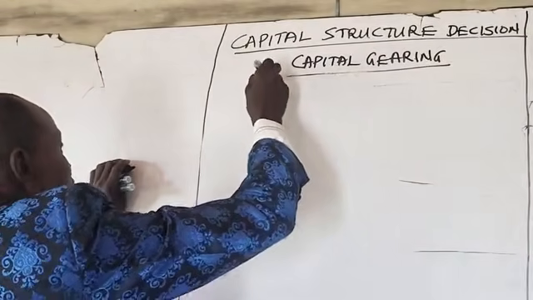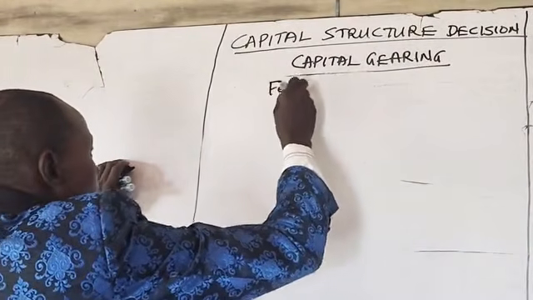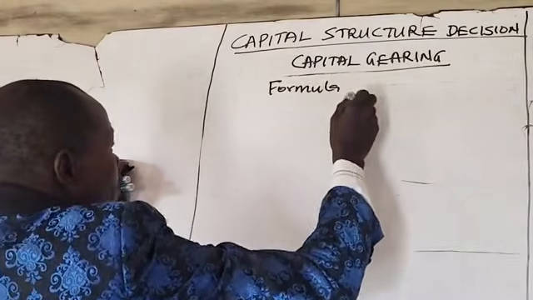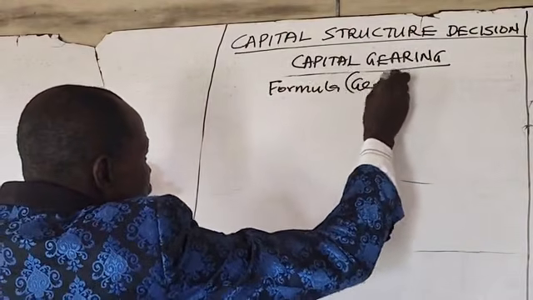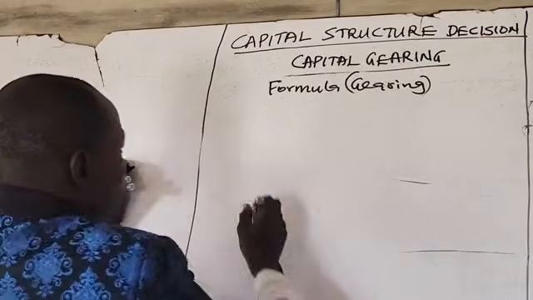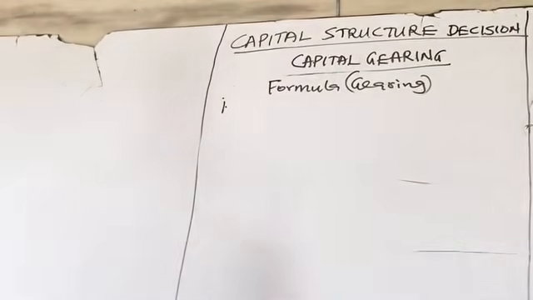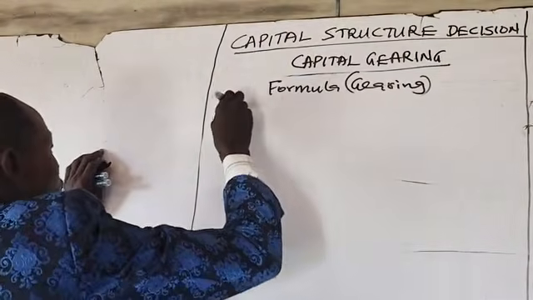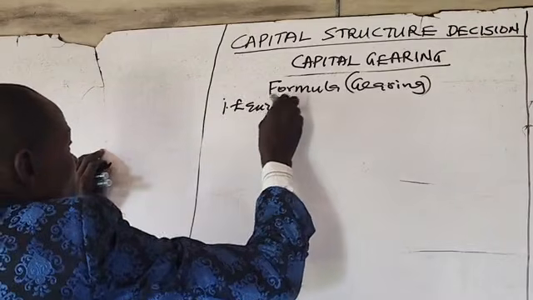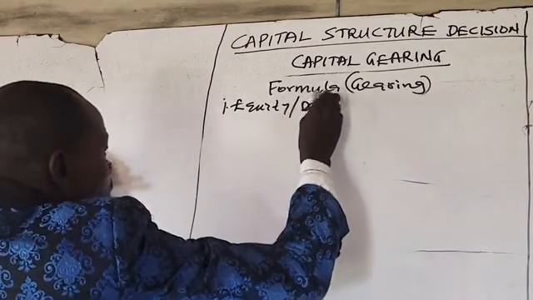Formula for calculating capital gearing. Number one, we have the equity to debt ratio.